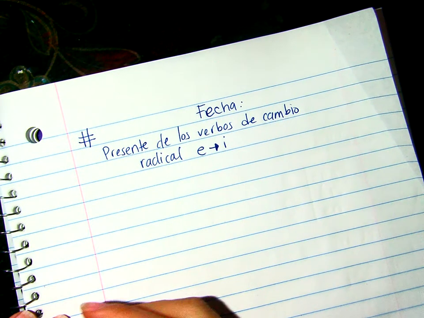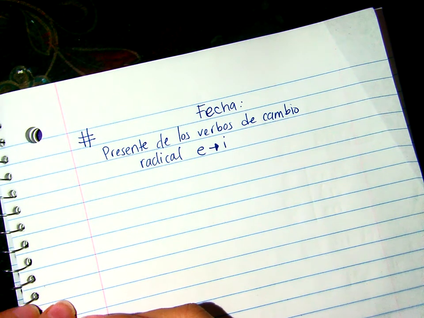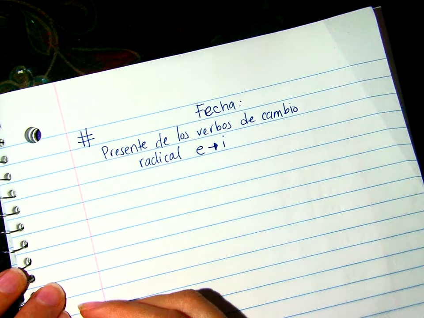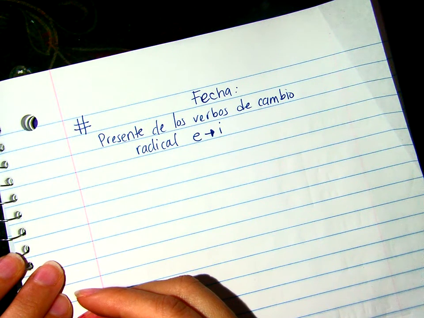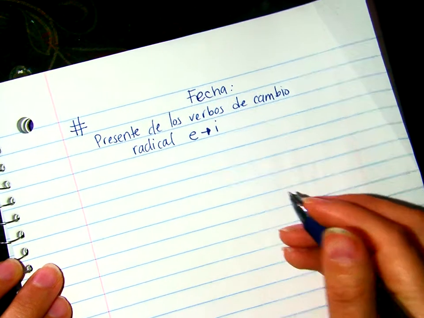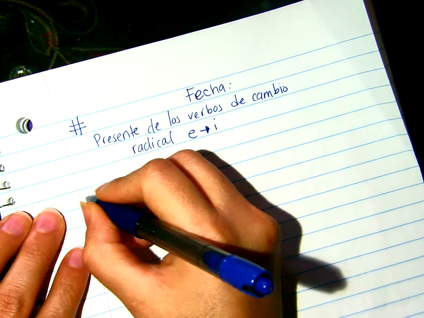Vamos a hacer una lista. En este capítulo tenemos algunos. We have a few verbs, right, that will change an E to an I in the present tense. So let me make a list of those verbs.